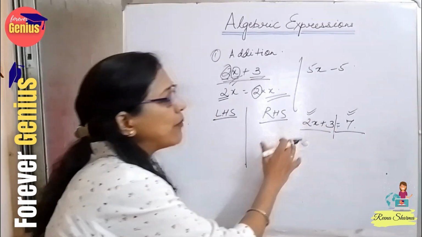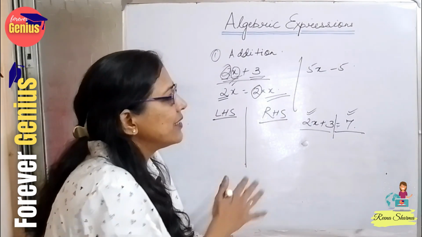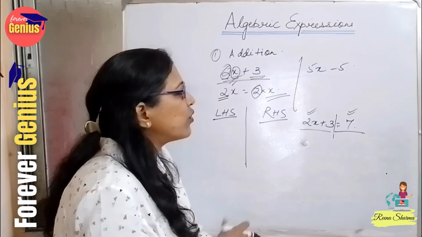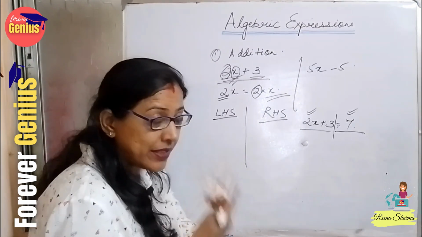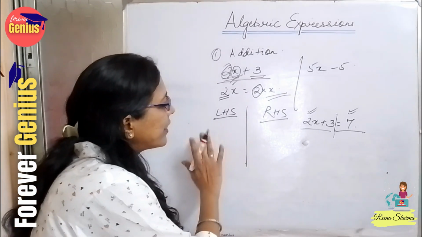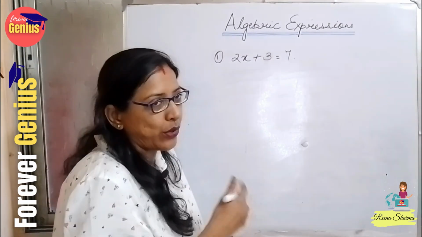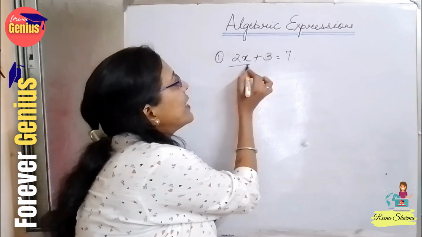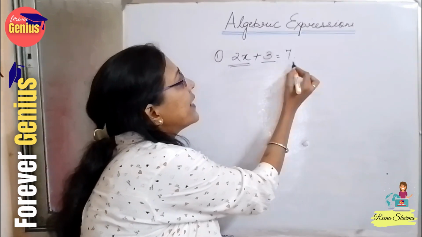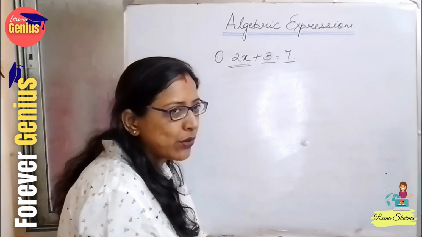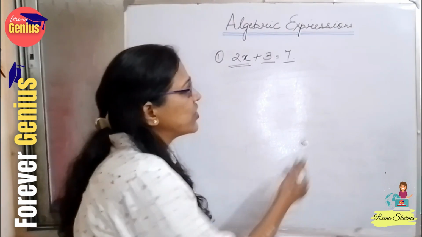अब इसको लेके हम इसका वैल्यू कैसे निकालें? ये क्वेश्चन देखते हैं स्टूडेंट्स. How to do? We don't know. They are getting confused. So nothing is there in this. What to do is see. इसको कैसे करना है देखो. Let's see how to find. So now this is 2x, this is 3, this is 7. We are supposed to do the calculations here.